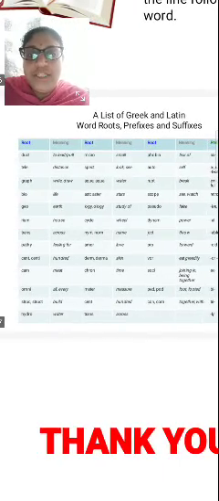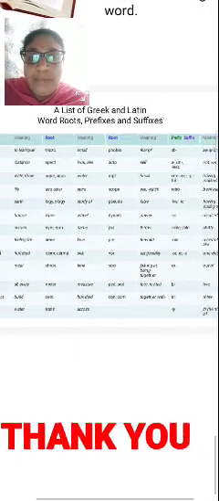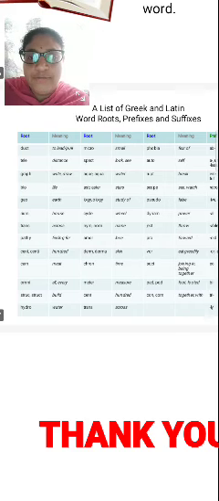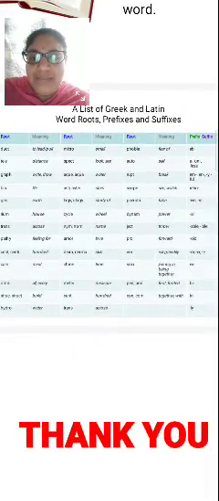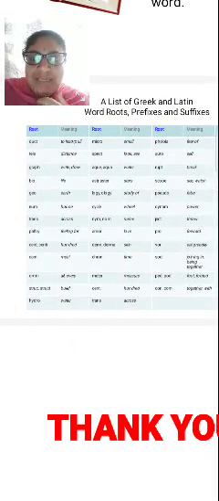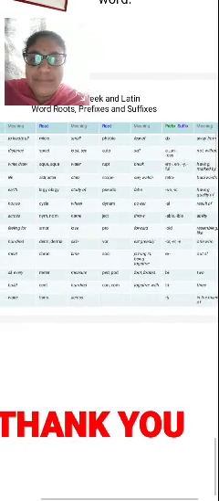Cycle, wheel, dynam, power, AL, result of. Trans, across, and nim or nom, name, just, throw, able, ability. Party, feeling for, armor, love, pro, forward, and OID, resembling or like.